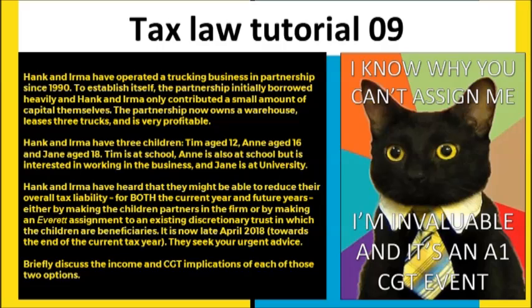And so the question here asks us not just to think about rearranging partnerships in the general sense, but also the specific implications that that has when income is applied to children. And here there is also an existing discretionary trust. And we'll talk about trusts later on in the subject, but it's important here to look at both the income aspects and the capital gains tax implications of adding these children in as partners, or assigning the income streams to the children as well.